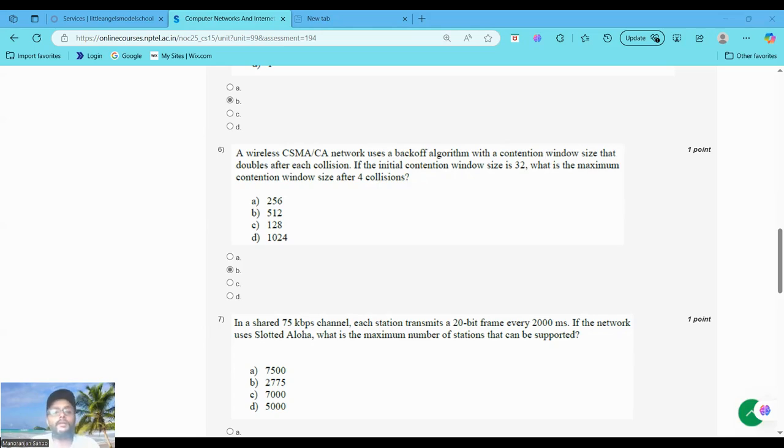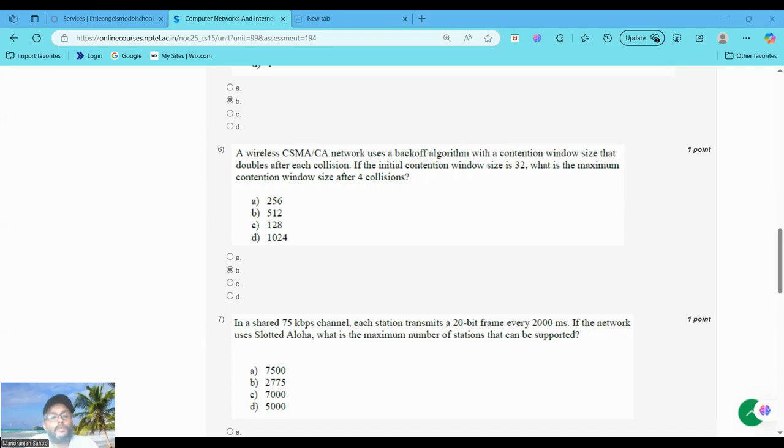After the fourth collision, the contention window will be 256 into 2, that is 512. So the maximum contention window size after 4 collisions is 512.